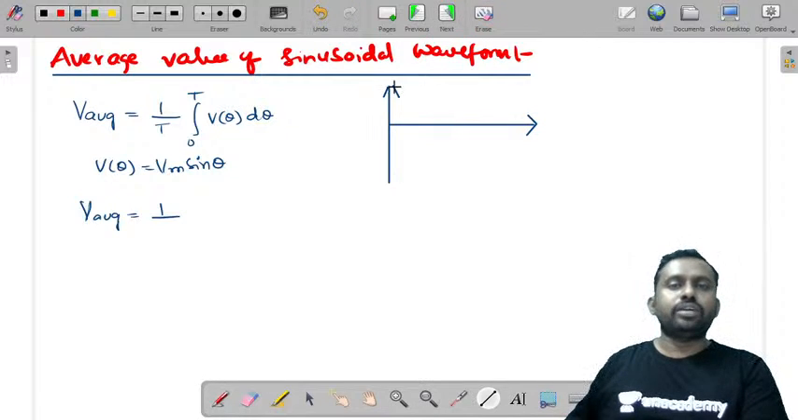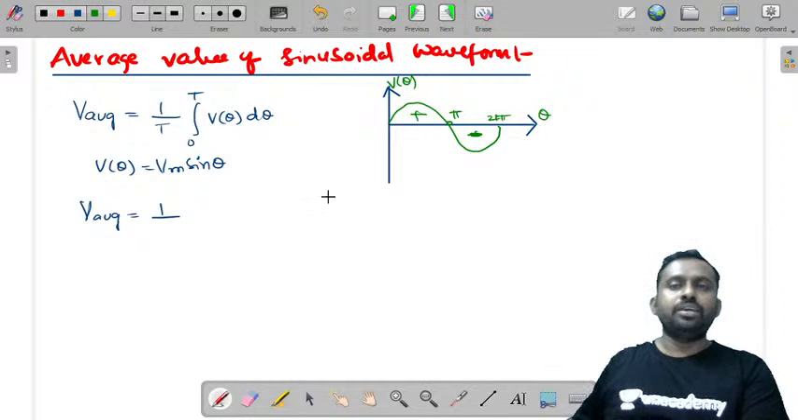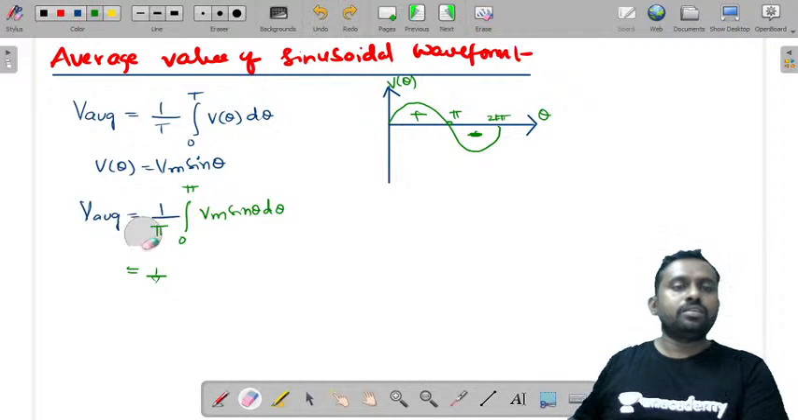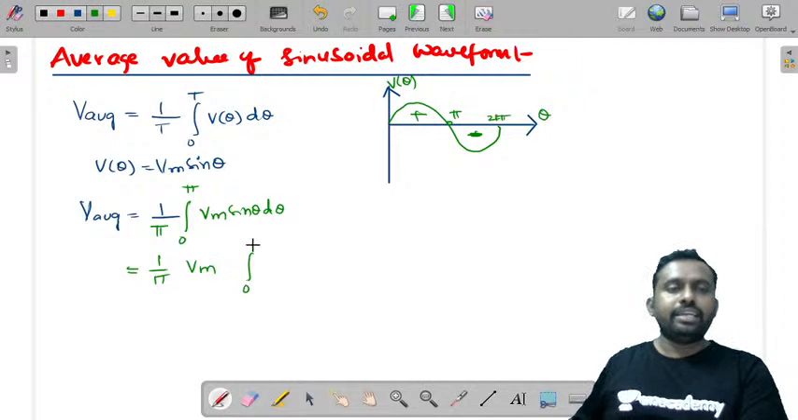This is a sinusoidal waveform, I'm going to draw that. So this is the sinusoidal waveform and it has a positive and a negative half from 0 to 2 pi. This is theta and this is v of theta and this is pi. So you only need to consider 0 to pi, Vm sine theta d theta. So this is 1 by pi, Vm you can take as constant, integral 0 to pi sine theta d theta.